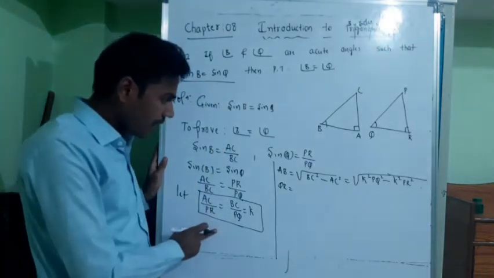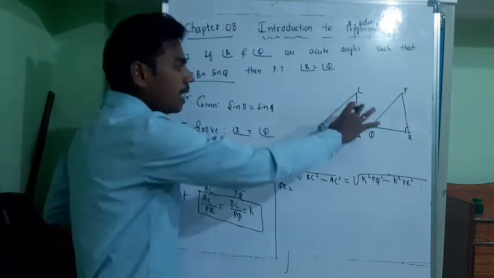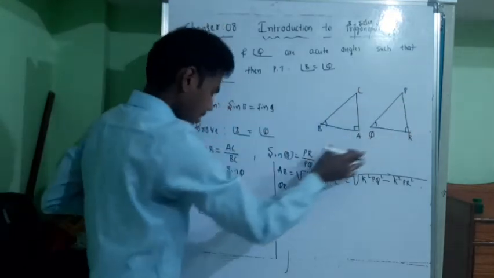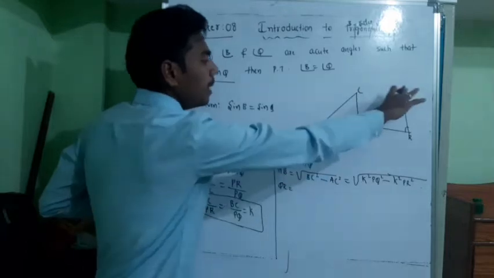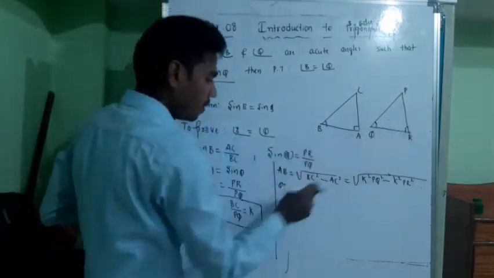Now where are we? We already proved AC by PR equals BC by PQ. We need to prove AB by QR. For that I need QR.